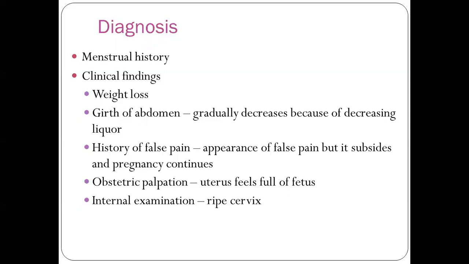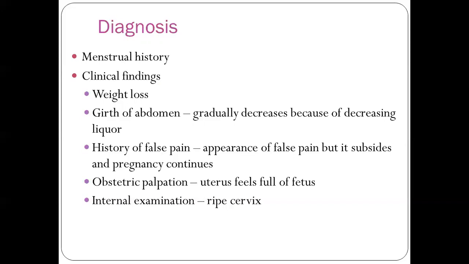We are just calculating the EDD with the help of Naegele's rule. Naegele's rule is: first day of the last menstrual period plus 9 months plus 7 days. So when we calculate the EDD with Naegele's rule, we can find out whether it is a case of post-term pregnancy or not.